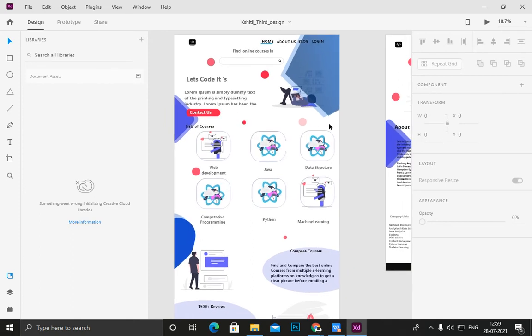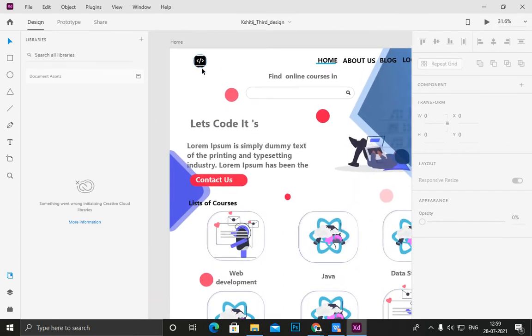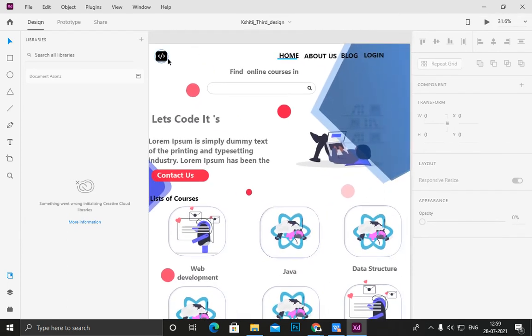So this is basically a sample UI and UX. Here you can see I added some logo. This is not an original company logo, this is only a sample. This is our logo, and this is our nav bar. Below the nav bar I added a heading, find online courses here.